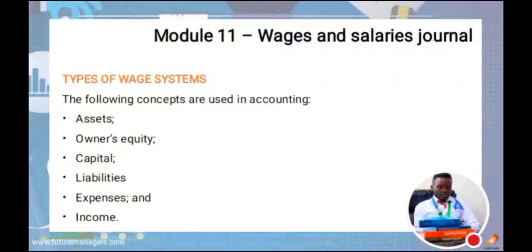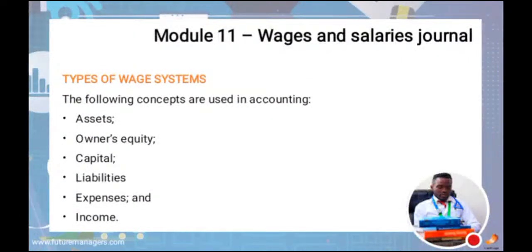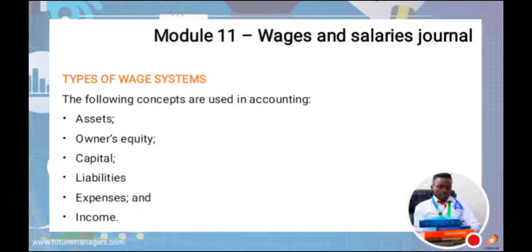Okay, then we also have the types of wage system. Wage, what is a wage? Wages are monies that you are paying, either to your workers, to people doing piece work, or people that are advertising, or people that are working for you. So we have the types of wage system. This one is very important because the wage system we'll look at in module 11, where we'll look at the wages journal and how to create the salary journal. These are pay slips and whatnot.